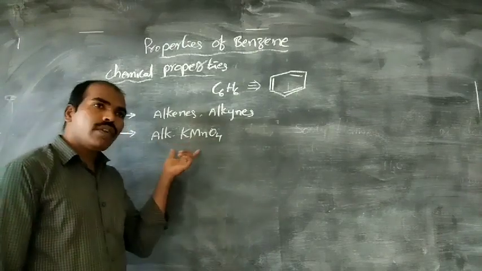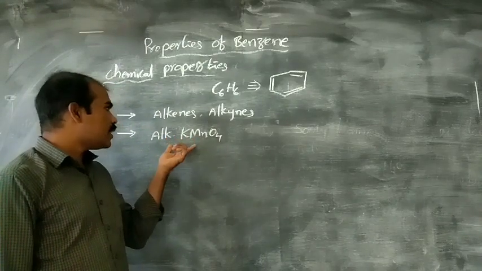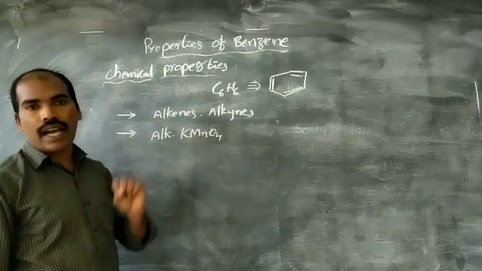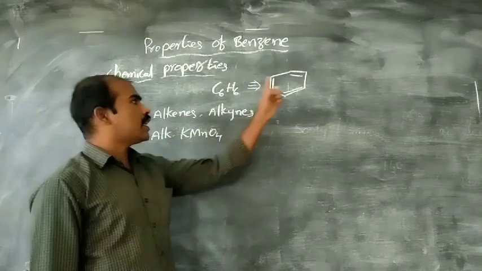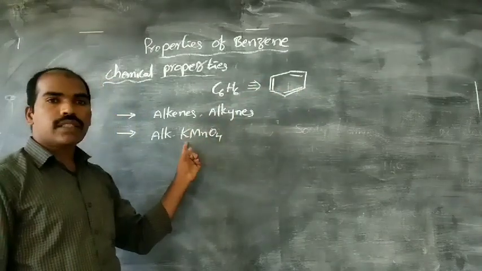Alkaline KMnO4 is Baeyer's reagent. When Baeyer's reagent is added to alkenes and alkynes, it oxidizes them. But when we add Baeyer's reagent to benzene, it won't be oxidized.